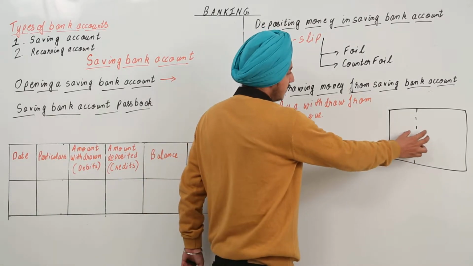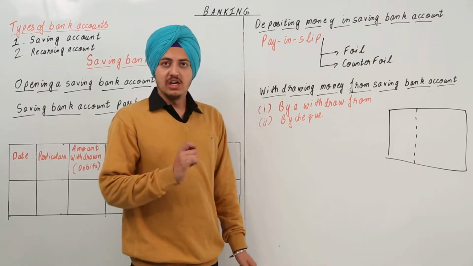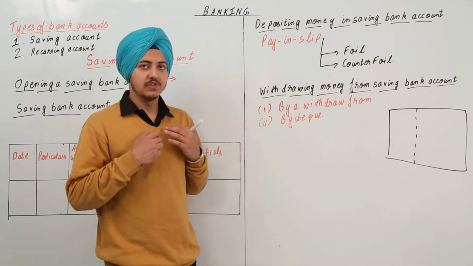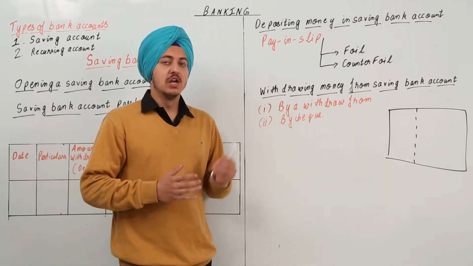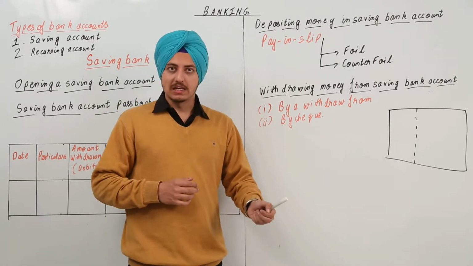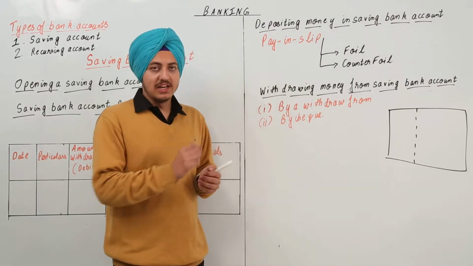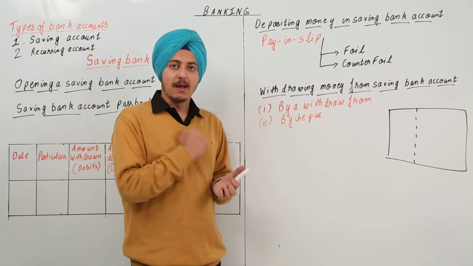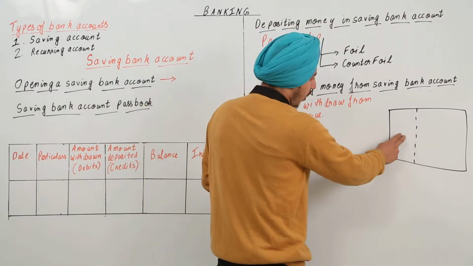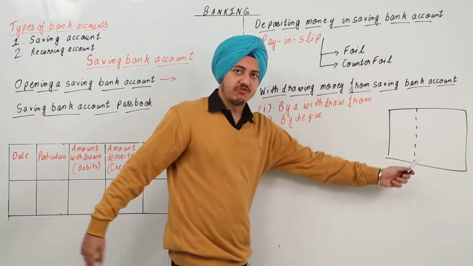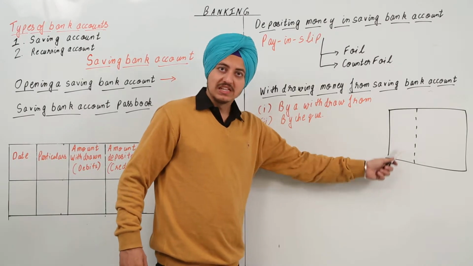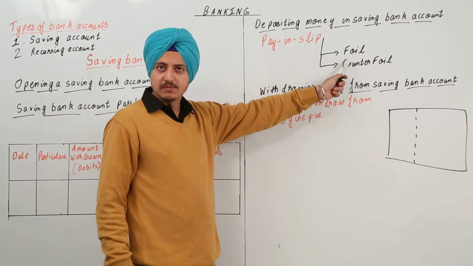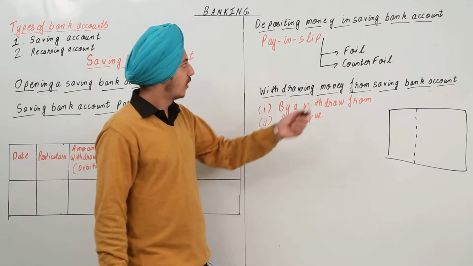Then what happens is you give this to the teller at the bank. You give him this and you give him the money. He counts the money, he writes the money over there, he stamps both the sides of the pay-in slip, that is the foil and the counterfoil. Then he keeps the foil to himself and he hands you over the counterfoil.